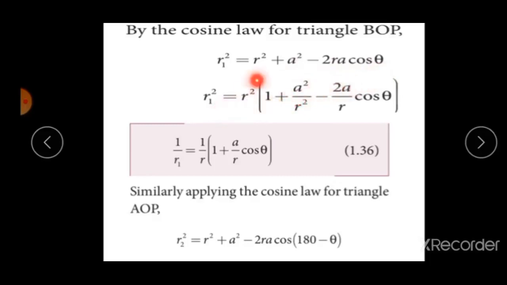Now taking r square common, into 1 plus a square by r square minus 2a by r cos theta, and substitute the binomial expansion theorem and retain the term of first order. 1 by r1 is equal to 1 by r into 1 plus a by r cos theta.